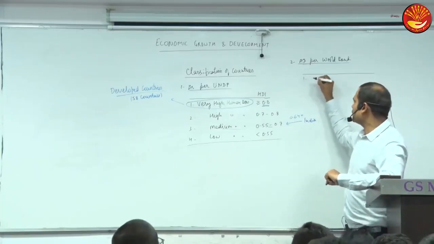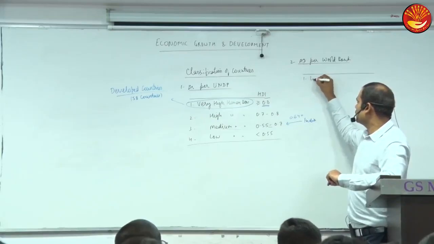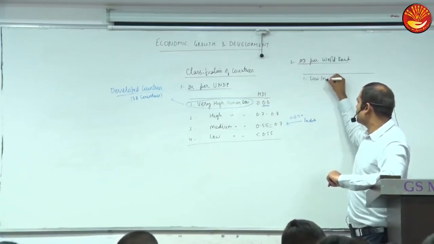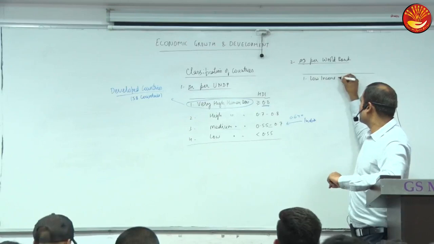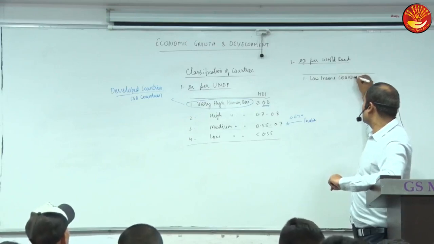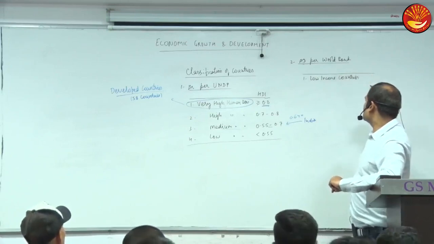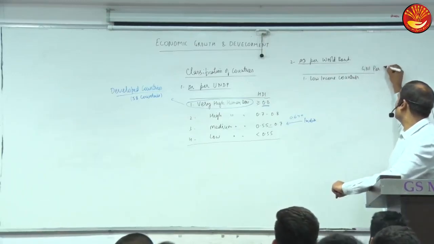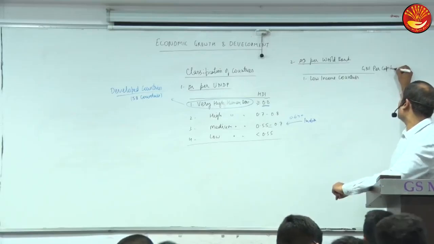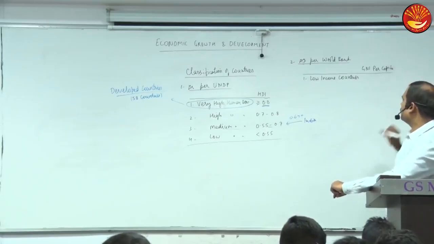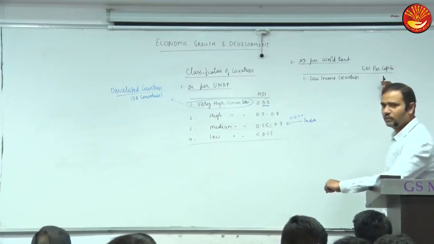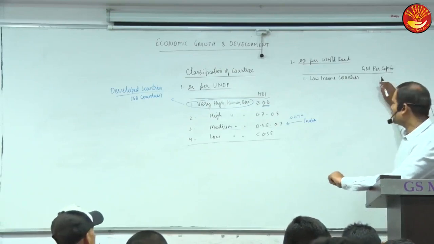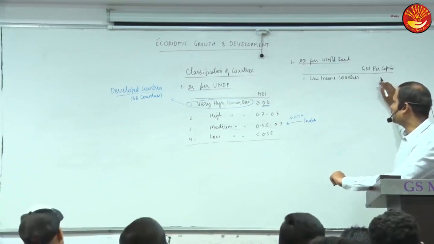So the World Bank classifies countries in 4 categories, like low income countries, based on GNI per capita. In simple words, we may call it per capita income. So based on per capita income, the World Bank classifies countries in 4 categories.